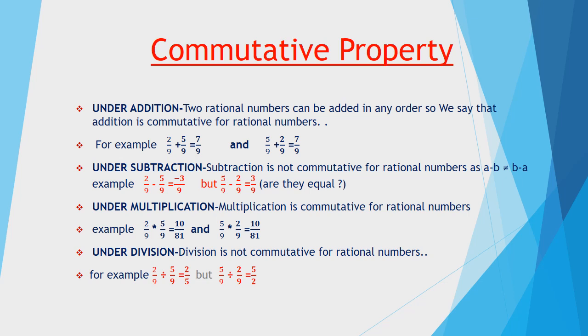Next, move to multiplication. Multiplication is commutative for rational numbers. Why? Because 2 by 9 multiplied by 5 by 9 is 10 by 81, and 5 by 9 multiplied by 2 by 9 is also 10 by 81. It doesn't matter whether you're doing a into b or b into a. Next, move to division. 2 by 9 divided by 5 by 9 is 2 by 5. But 5 by 9 divided by 2 by 9 is not 2 by 5, it is 5 by 2. You can clearly make out that solutions are not same in both the cases. That's why division is not commutative for rational numbers.